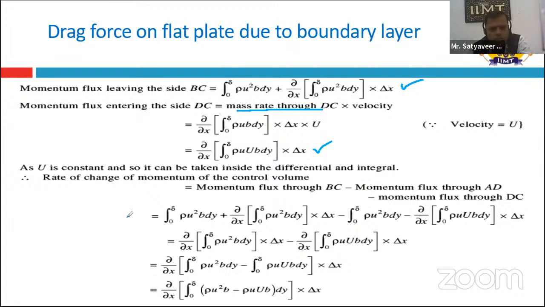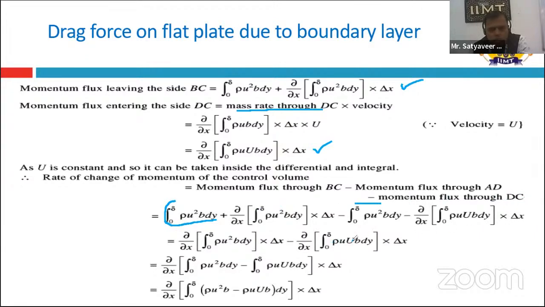Now we check the rate of change of momentum in this control volume: momentum flux through BC minus momentum flux through AD minus momentum flux through DC. We put the values here.